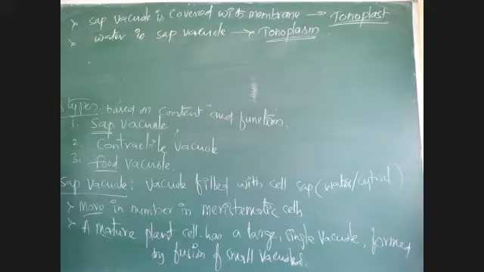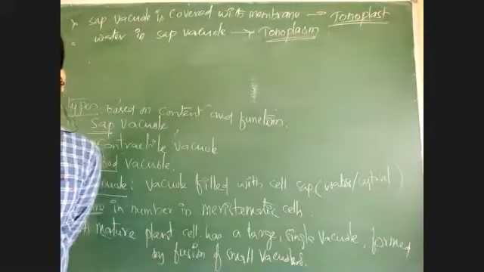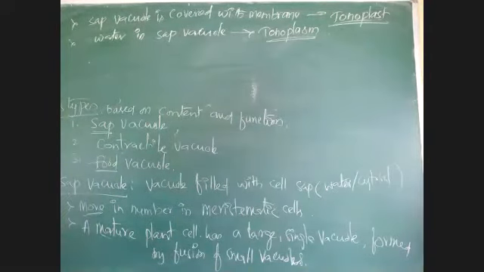Sir, are sap vacuole, food vacuole and contractile vacuole present in a single large vacuole? No, they are different. The sap vacuoles are separate. The single unit membrane which covers the sap vacuole is called tonoplast, and the sap present inside this vacuole is called tonoplasm.